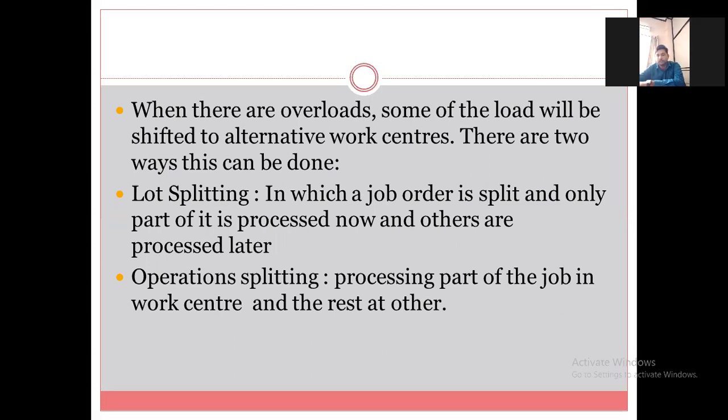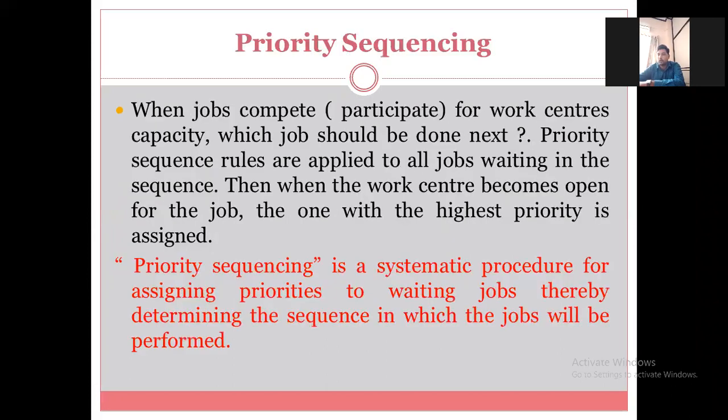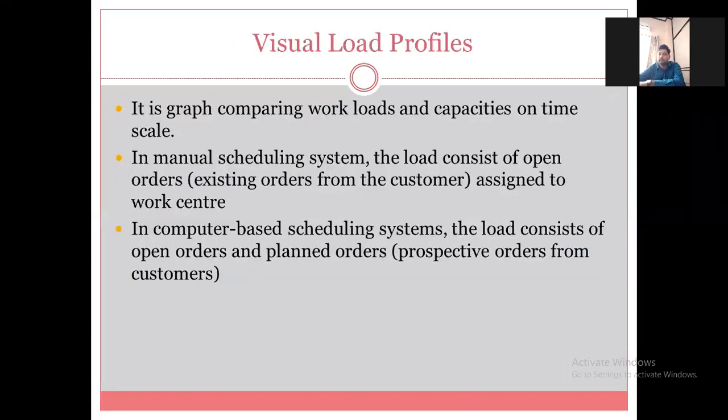That option with you is operation splitting. The next point is related to priority sequencing, and we have problems on that. If you have any doubt, any question, you can ask, or else you can write the visual load profiles. Write the heading: Visual load profiles.